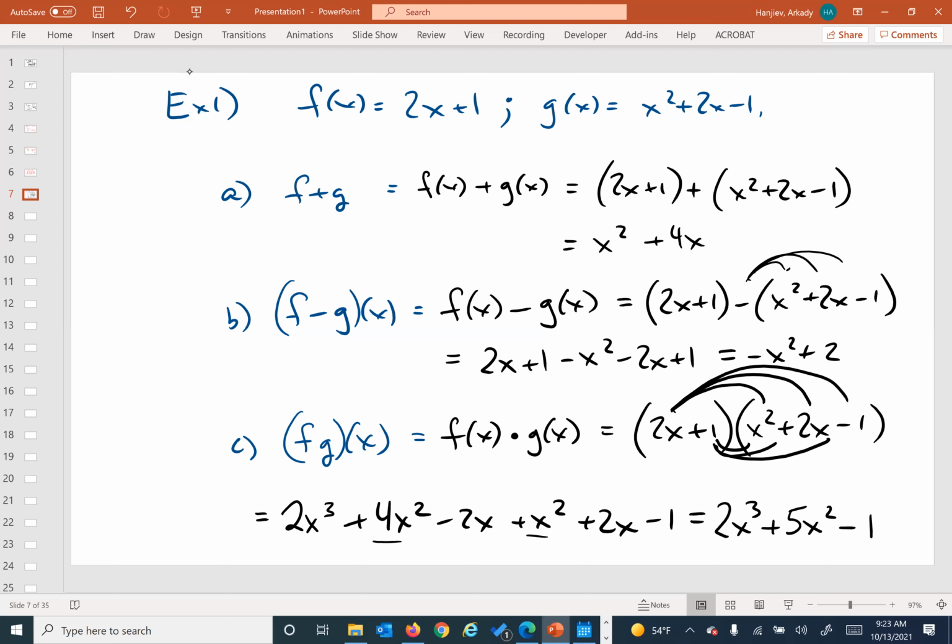Cool. So we add, subtract, multiply, divide functions here. Before we get to D here, I want to take just a quick little parenthesis here. When we add, subtract, multiply, and divide functions, what we really are doing is creating a new function that we haven't seen before. We're good? So maybe just a quick aside here.